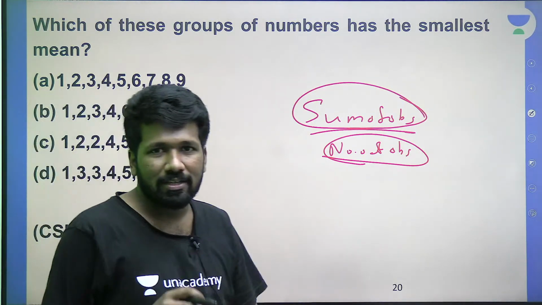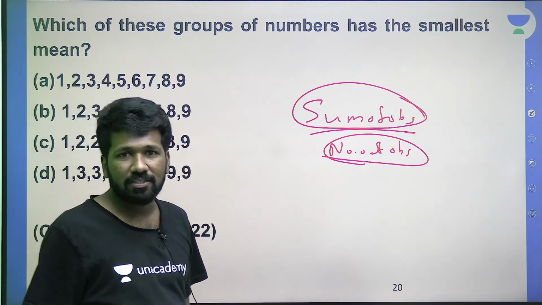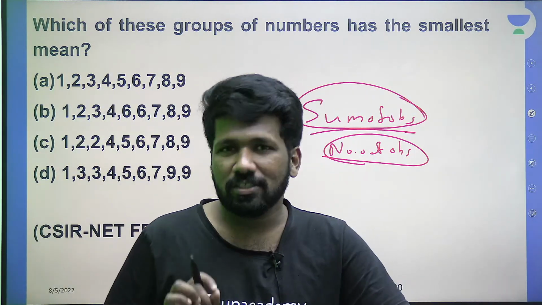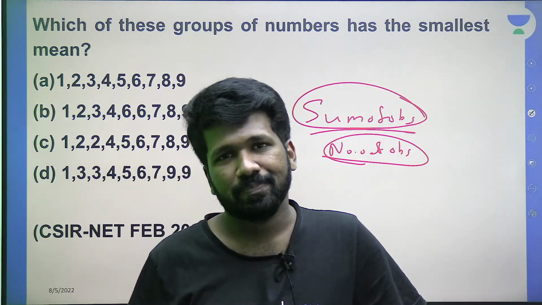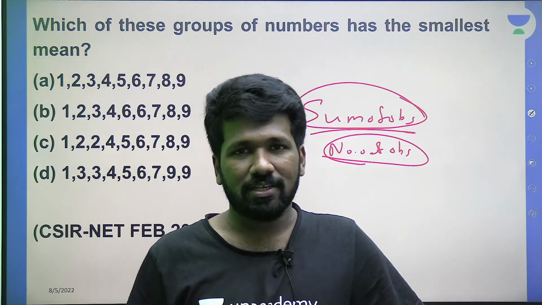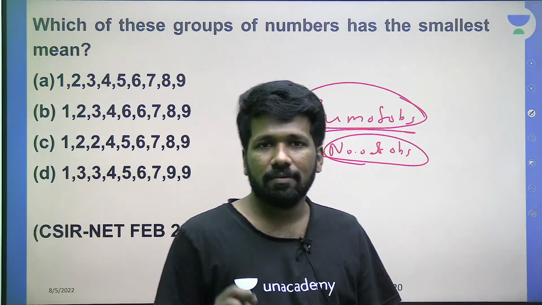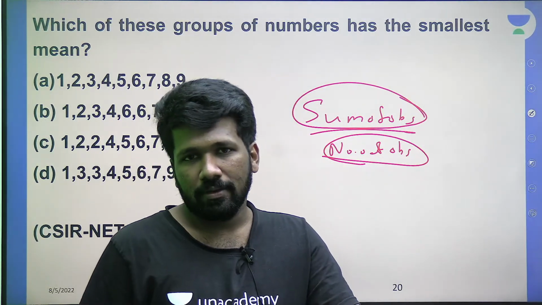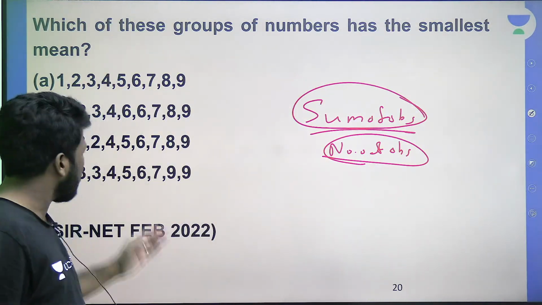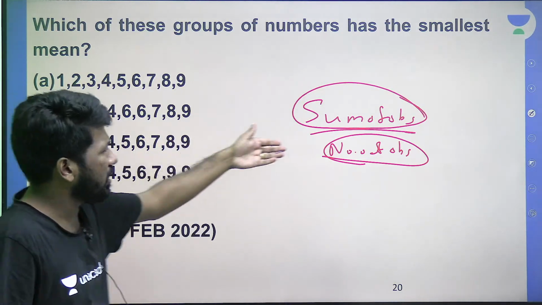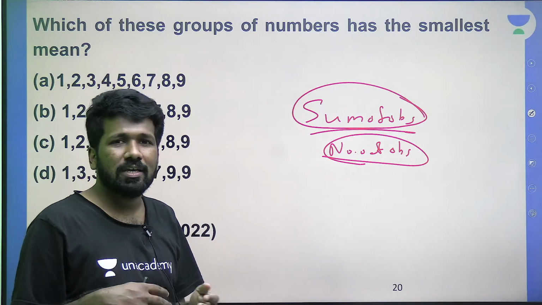And let me tell you one thing. Some people believe that if a calculator is allowed, these kinds of questions can be done faster. But let me tell you frankly, the virtual calculator, even if it is given, is not that handy. The virtual calculator was not given in all exams in CSIR. In the last exam, a virtual calculator was given for some subjects and not for others. But even if it is given, entering 9 values in the virtual calculator 4 times, that is 36 values, plus dividing by 9, so 36 plus 4, 40.